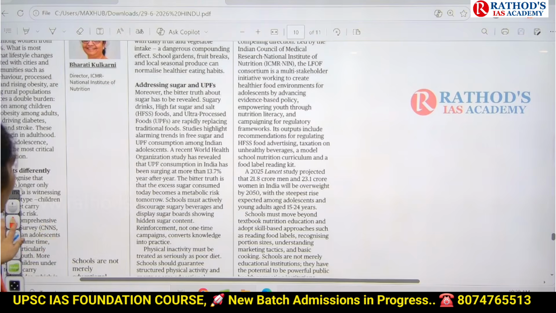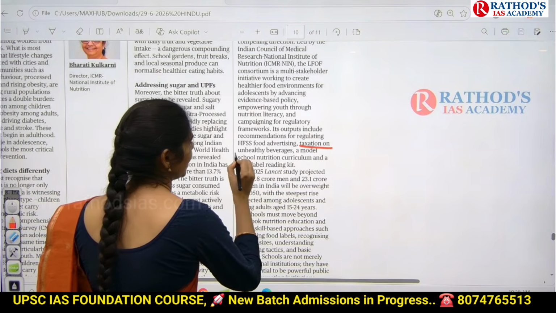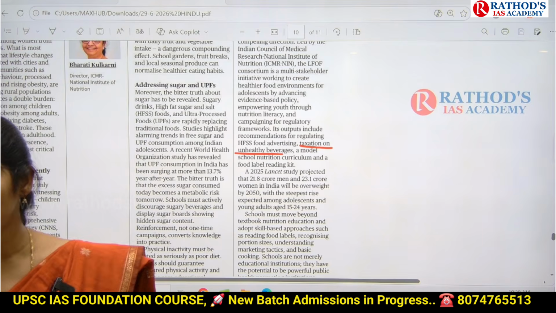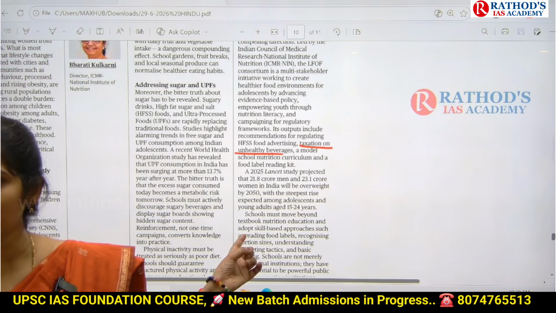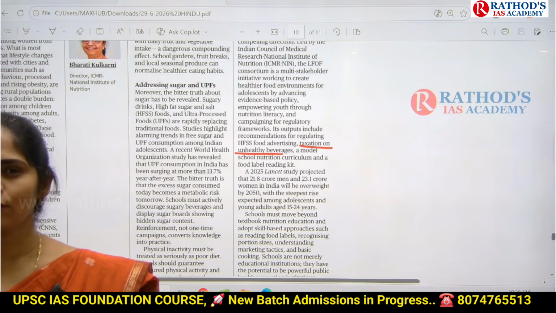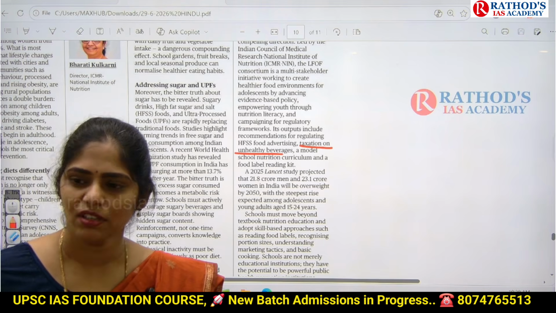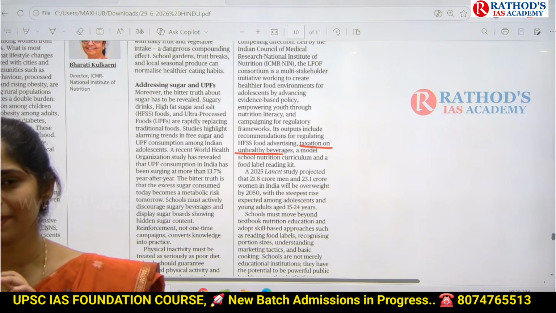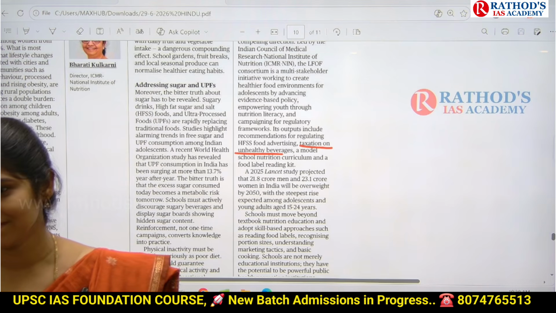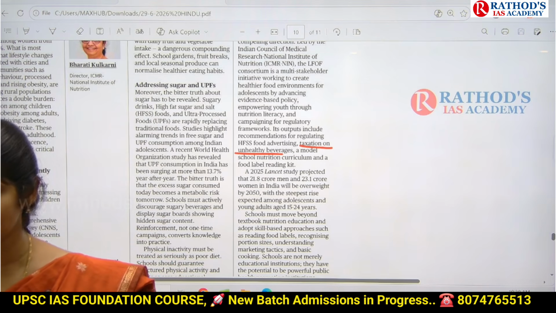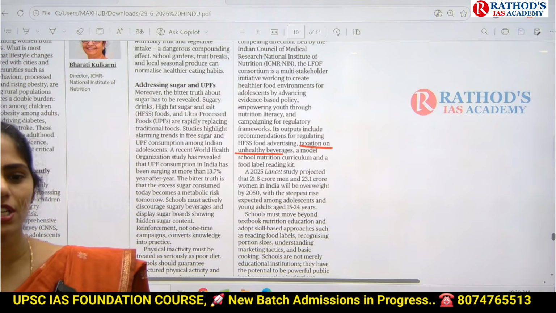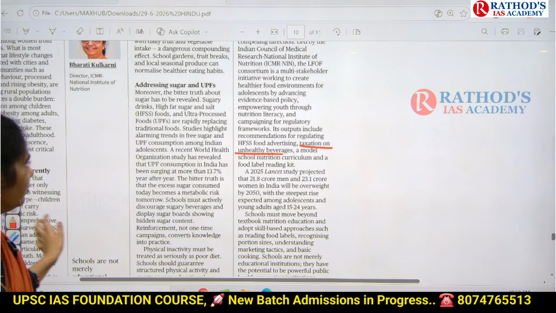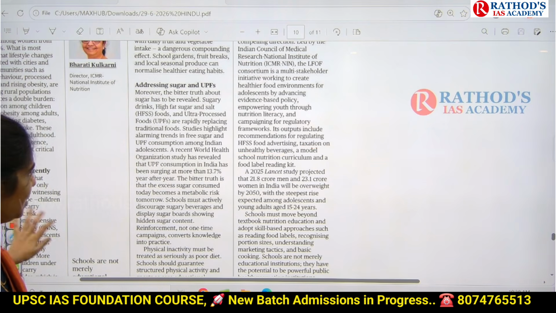And one more thing. Government has to increase taxes on unhealthy beverages like Cokes and cool drinks. Government has to impose more and more tax. If government imposes tax, the cost will obviously increase. If the cost increases, rather than buying Sprite, they will make lemon juice at home. So we have to give some alternatives. We have to make them learn alternatives to this outside food. That's it guys, nothing more than this.